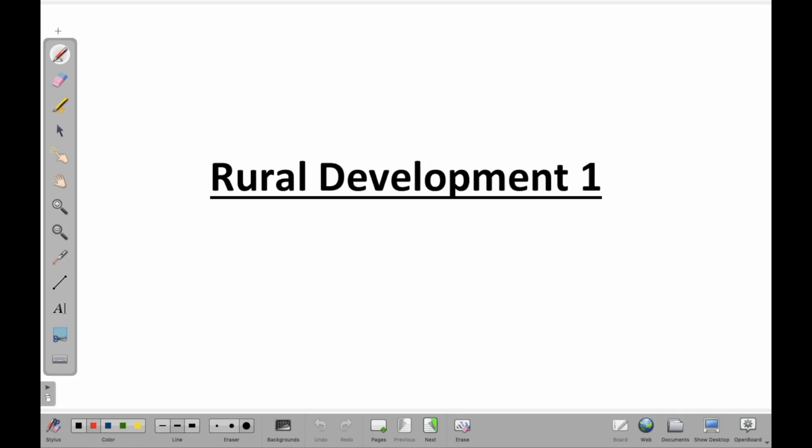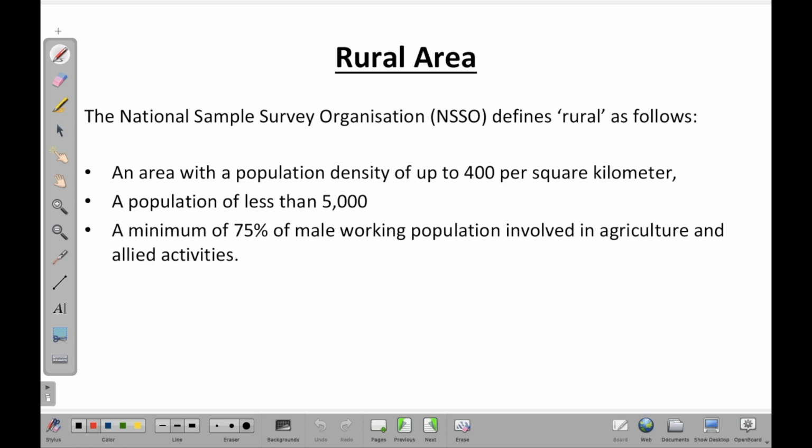Everyone. In this lecture, we are going to understand the concept of rural area and the structure of rural Indian economy. We'll have a look at certain facts and stats. So pay attention to this particular lecture. All right. So how is a rural area defined?